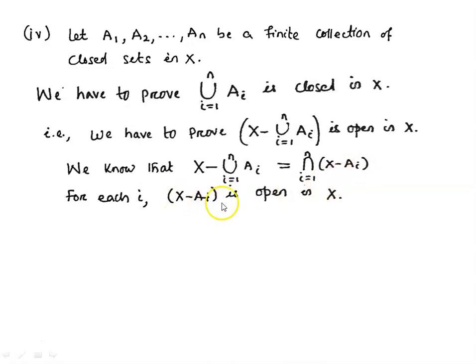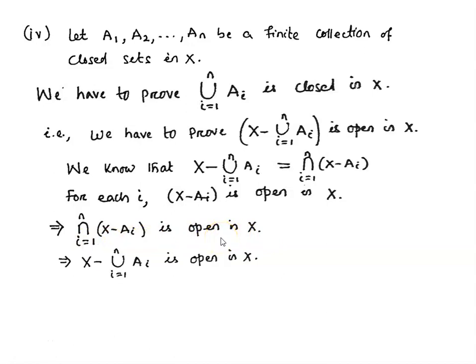For each i, X minus Ai is open in X, and in a topological space, we know that a finite intersection of open sets is open. Therefore, the intersection of this finite number of open sets X minus Ai is open in X. Since this intersection over i equal to 1 to n of X minus Ai is open in X, we have X minus the union over i equal to 1 to n of Ai is open in X, because these two are equal.